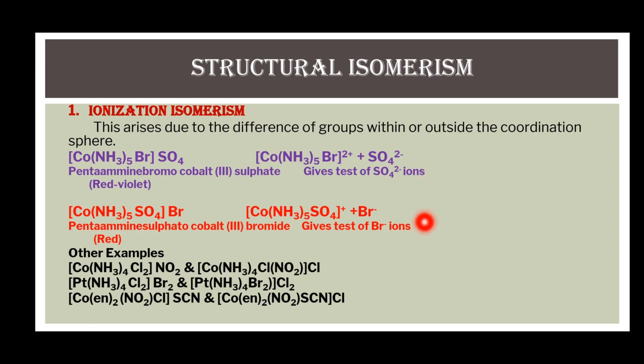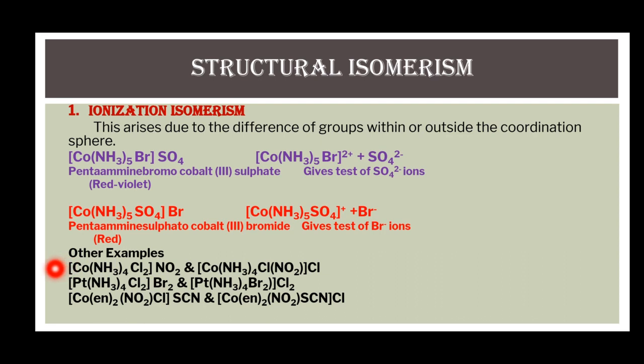As you have seen, the physical as well as chemical properties of these two complexes are different, but their molecular formula is the same. The only difference in this pair of isomers is the position of the bromide ligand. In the first complex, it is present inside the square bracket, and in the second complex it is present outside the square bracket. Here are a few more pairs of isomers of ionization isomerism.